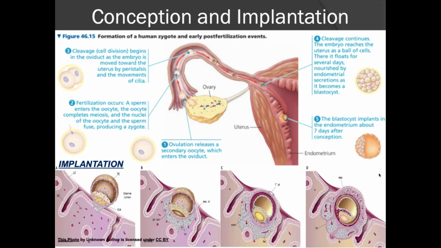The blastocyst will then eventually implant in the endometrial lining. This occurs approximately 7 days after conception. The lower part of this diagram depicts the implantation process. Note the extension of the trophoblast cells that integrates into the endometrial lining, which then causes the blastocyst to invade the endometrial tissue.